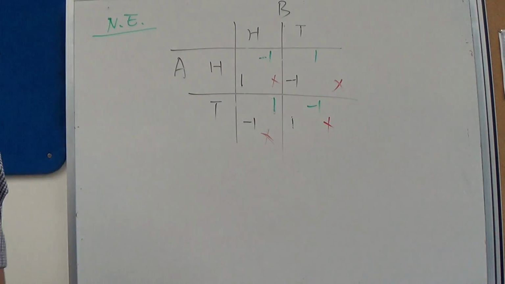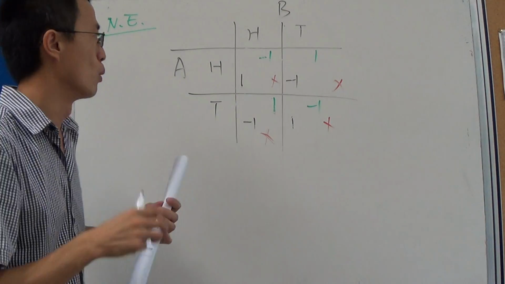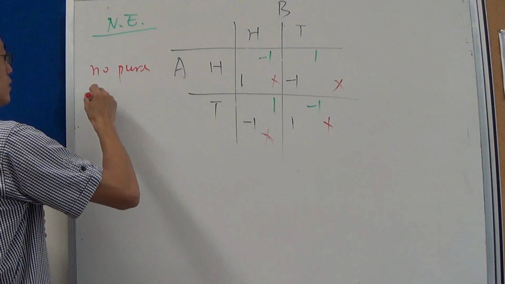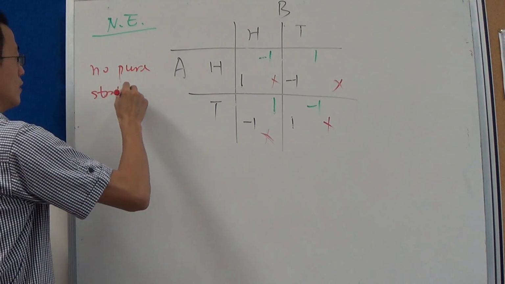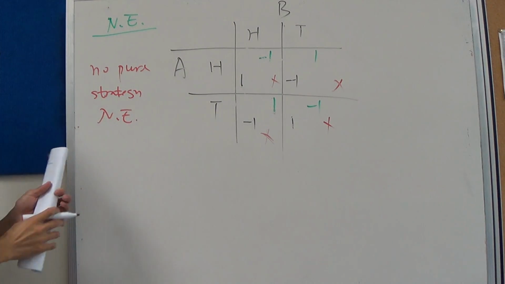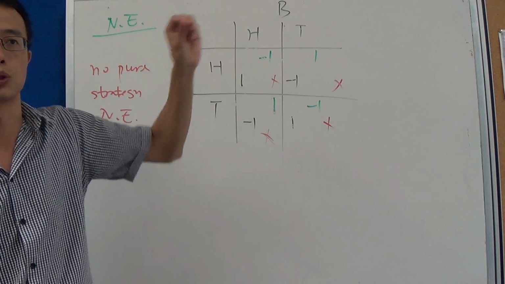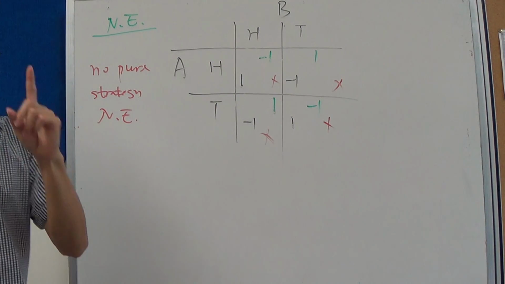So now we don't have Nash equilibrium, or more exactly, we don't have pure strategy Nash equilibrium. Pure strategy means that you choose a certain action for sure, with probability 1.